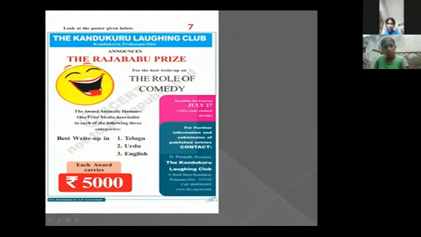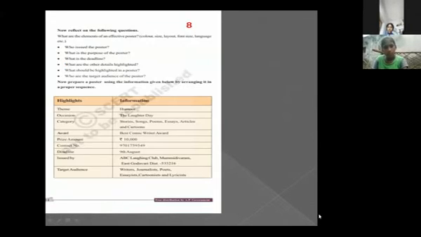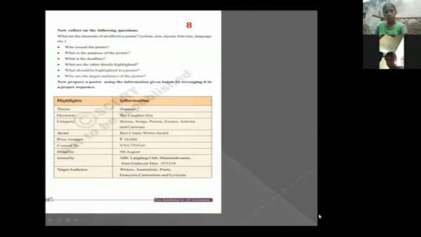Just you can prepare one poster, and in the next page, Mahendra, you can put the next slide. So here, while preparing the poster, you can keep these things in your mind. They asked you to prepare that poster with these things. Who issued the poster? Who is giving that poster? What is the purpose of the poster? Why are you giving that poster, that advertisement? That you have to mention. And what is the deadline, the date you have to mention, before when they have to send the entries. So the deadline, and what are the other details highlighted.